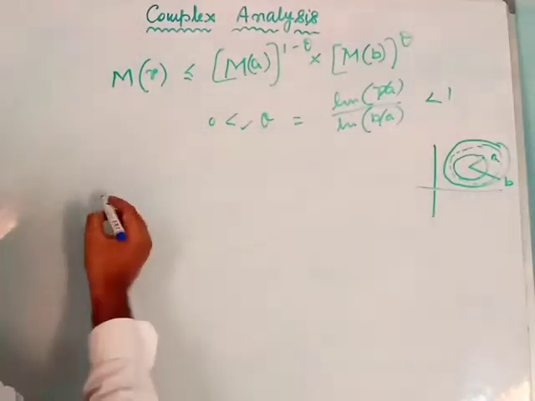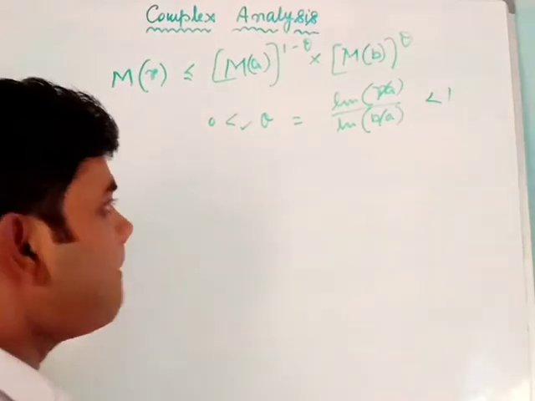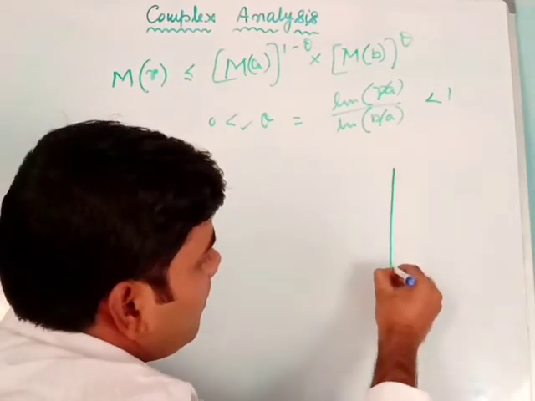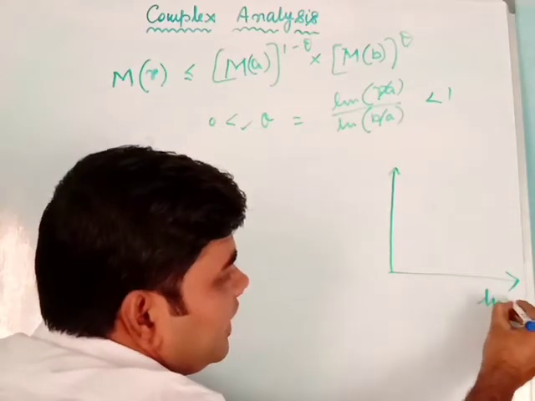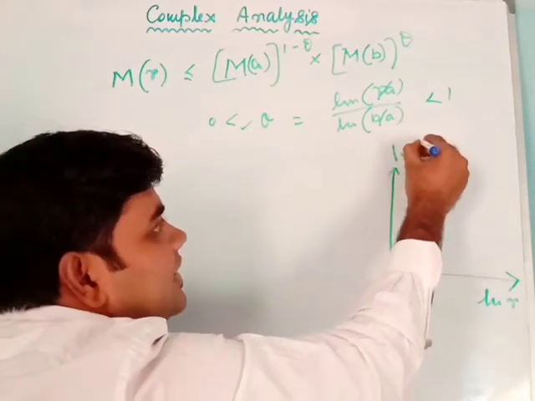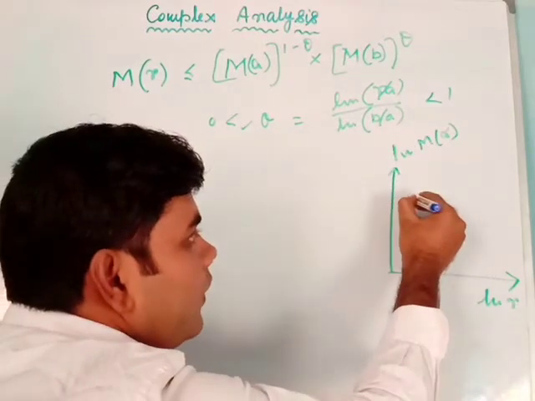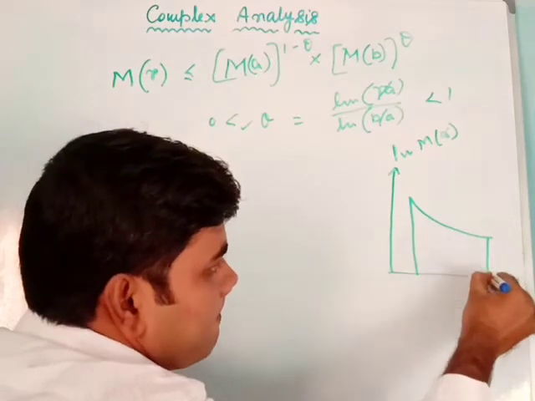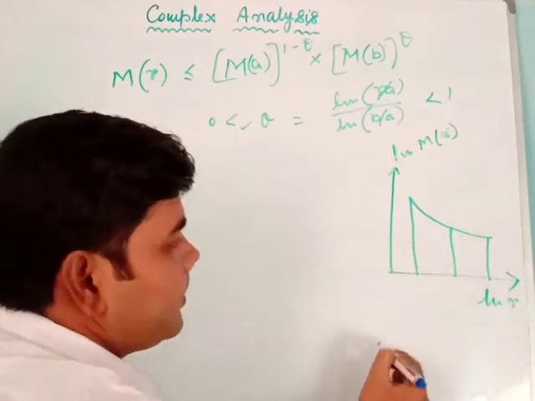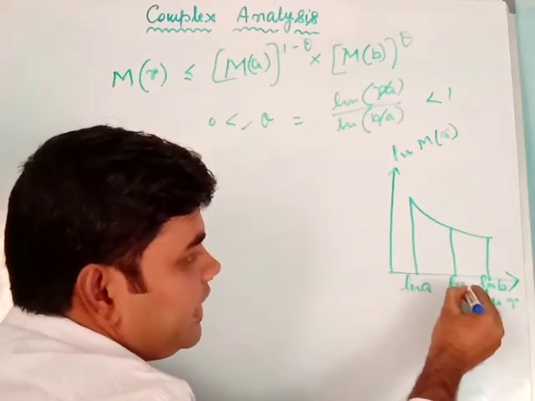Suppose we have ln r on this axis and ln M(r) on this one. This is our ln a, this is our ln b, this will be my ln r.